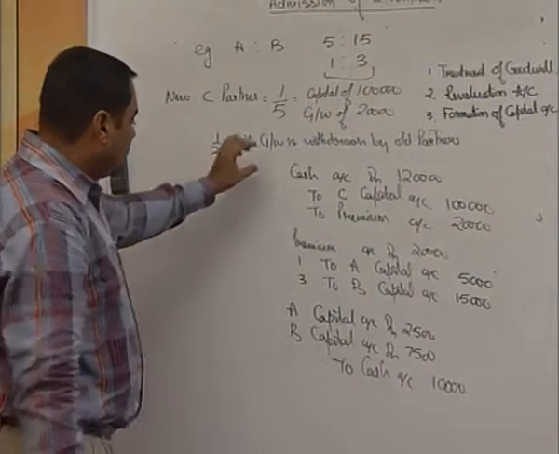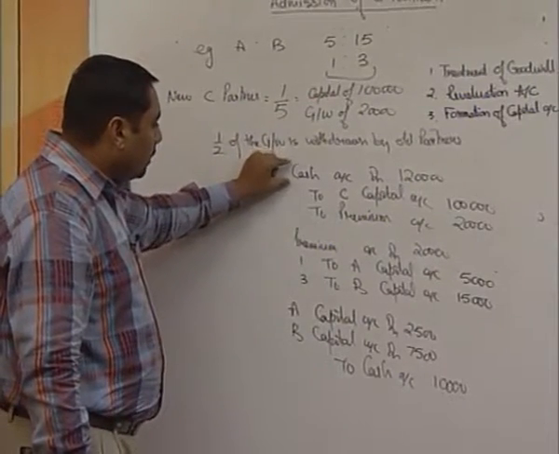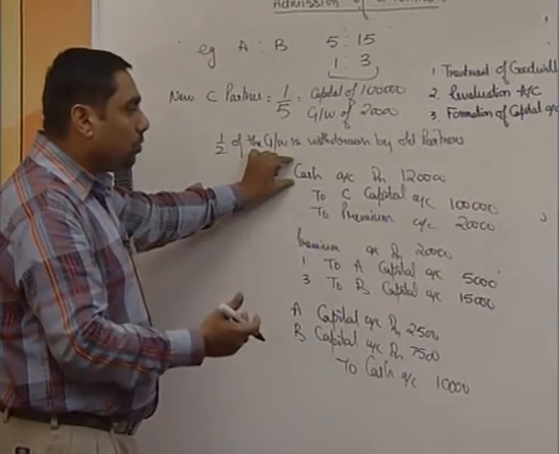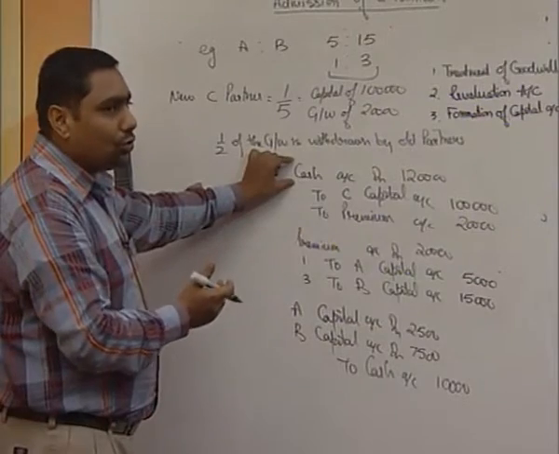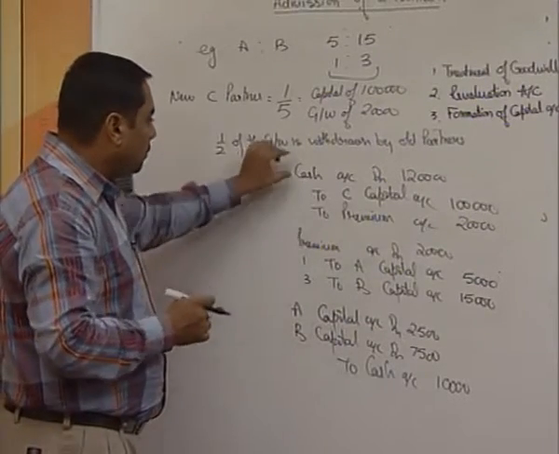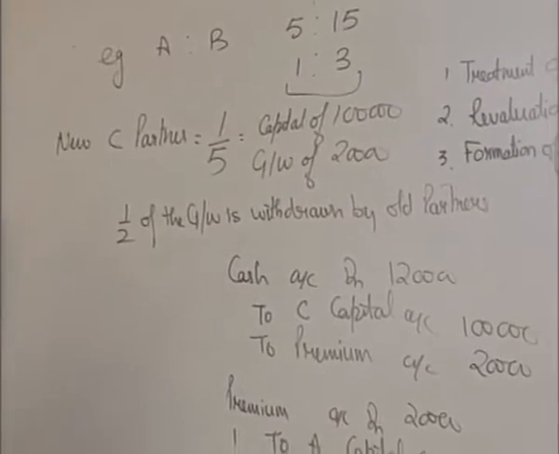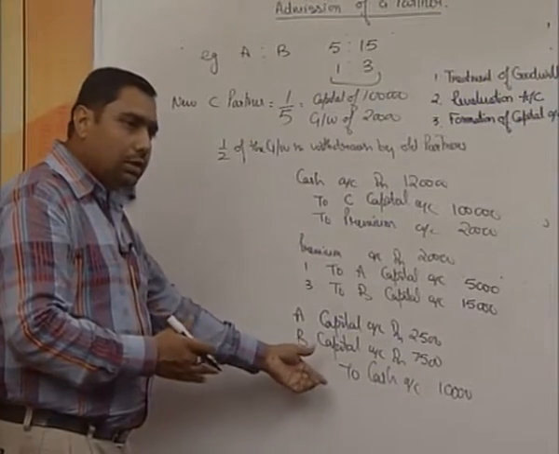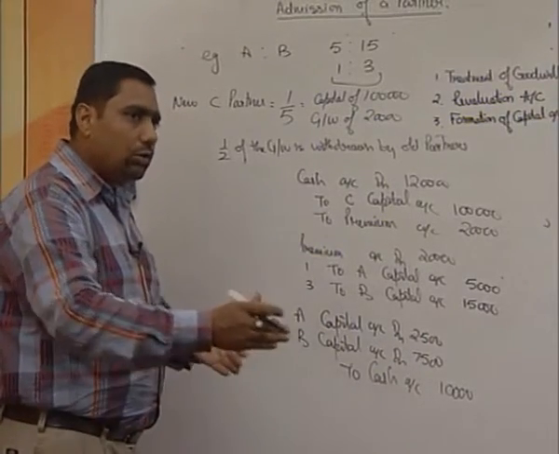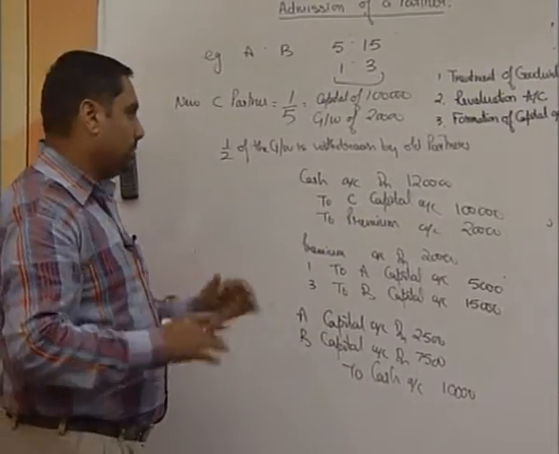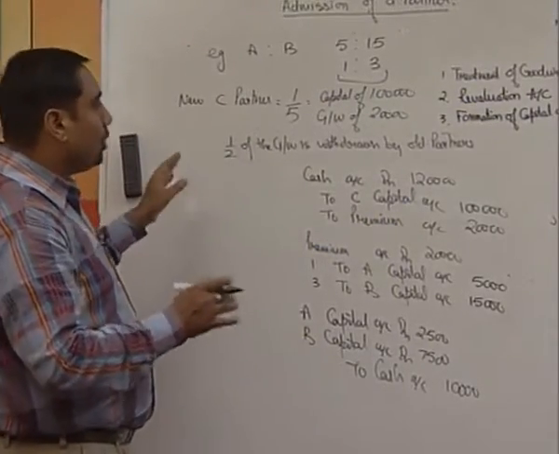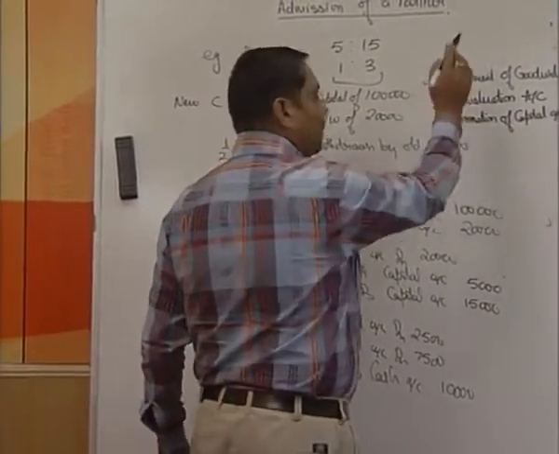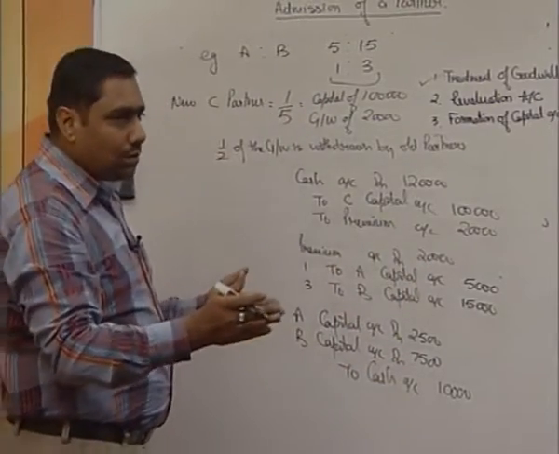Now, take a look. When the new partner brought the cash, we debited the cash because cash comes to the business, and the rule of accounting says whatever comes to the business is going to be debited. So once the cash came, we debited the cash. Now, once the cash goes out, as they have taken out the money, the cash is going to be credited, and the rule again is going to be applied. Whatever goes out from the business is going to be credited. So these are the entries you are going to take care of once you pass for the treatment of goodwill. I hope this treatment of goodwill is clear.